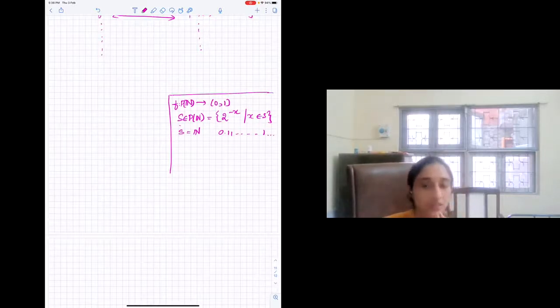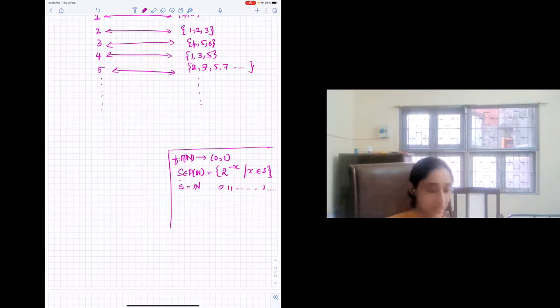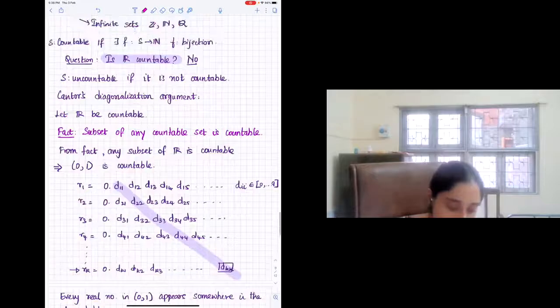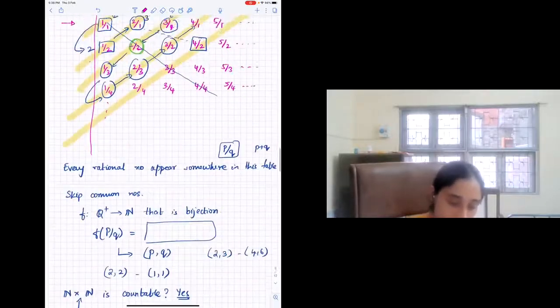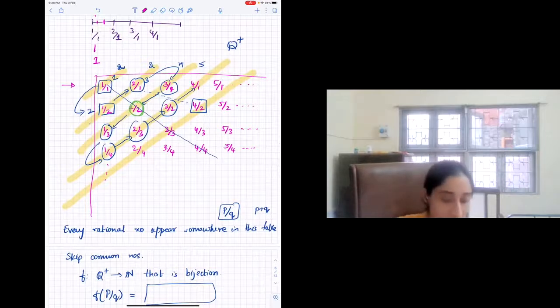Okay, ma'am. So generally, one thing is that this is a tip. This might not work. You might all be really cool and able to construct bijections. But in general, if you're given a set and asked to construct a bijection to natural numbers, it can be very tricky. One example is this. Did any of you attempt to construct the actual explicit function for rationals? It can be actually messy. You have to look at this particular diagonal and see which are not reduced forms. Only for those you have to give the numbers. All reduced forms you should not give numbers. So if I asked you to explicitly write down the bijection, it can be very tricky.